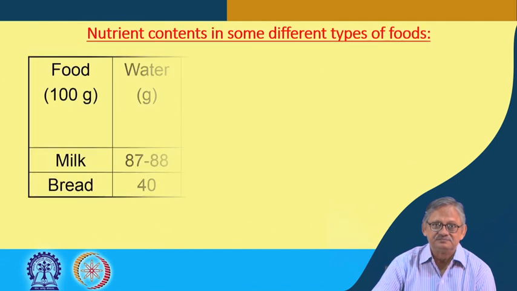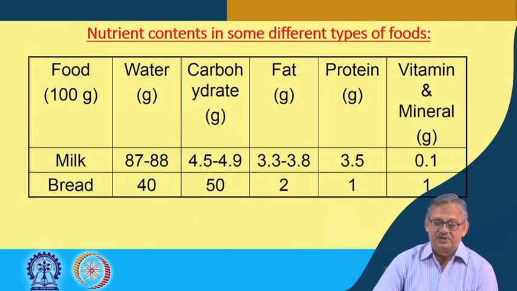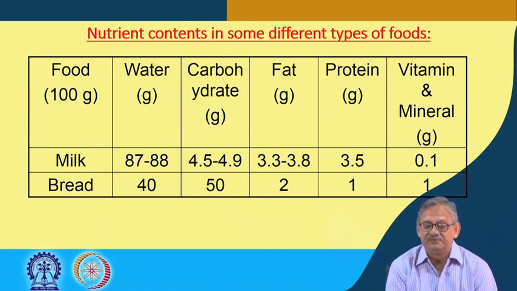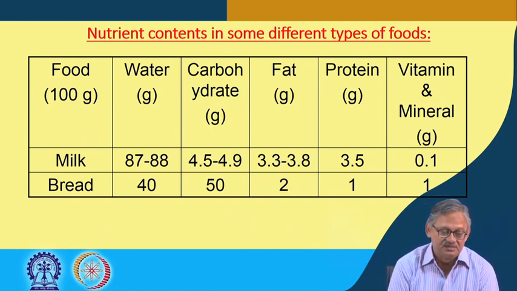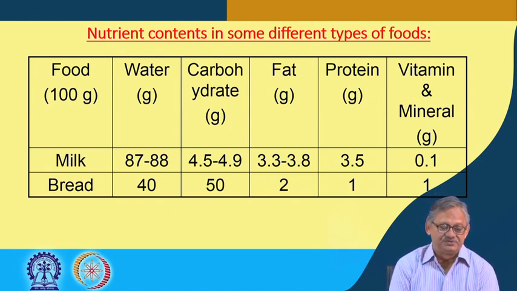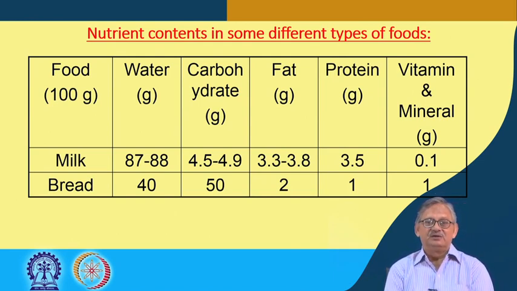Then, what are the nutrients we are getting? From this table we can say that the nutrient contents in some different types of foods are like this. For example, if you take 100 gram of edible portion of milk or bread, these are the two which we commonly use as food, the composition is like this.